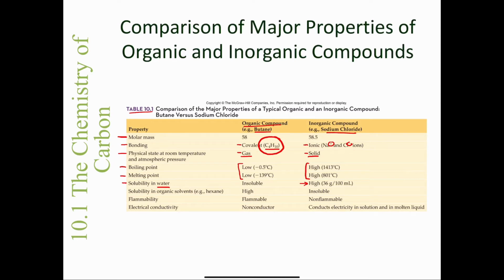Solubility in organic solvents, again following like dissolves like, you see that the solubility for butane in an organic solvent like hexane, and we'll discuss what hexane is later on, is high, whereas the inorganic compound's solubility is low, insoluble. Again, that's like dissolves like. Hexane is a hydrocarbon and butane is a hydrocarbon, and that is why butane will be soluble in hexane. Flammability: organic compounds, generally speaking, are flammable, and inorganic compounds are non-flammable.